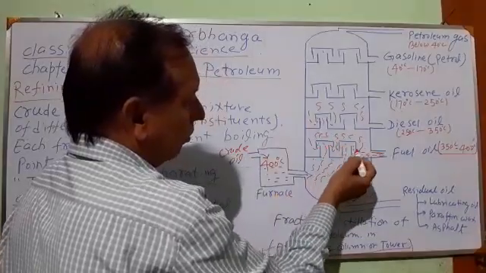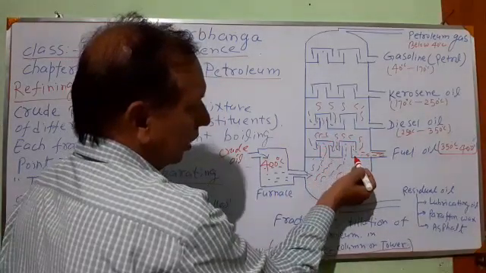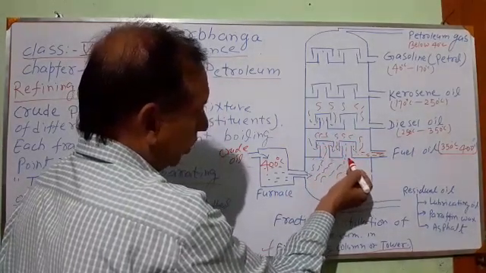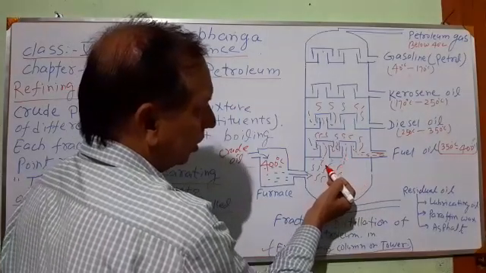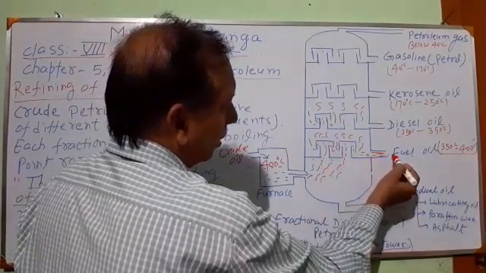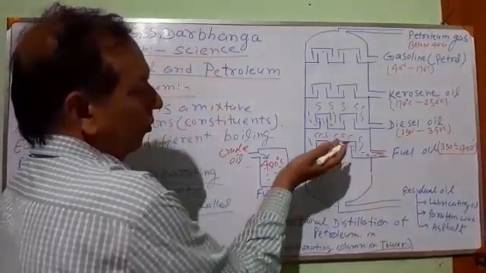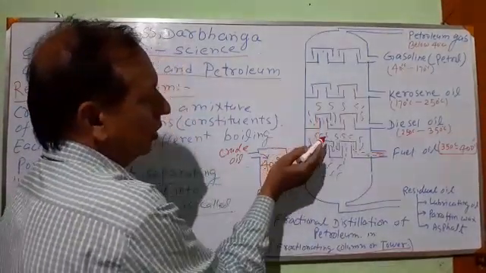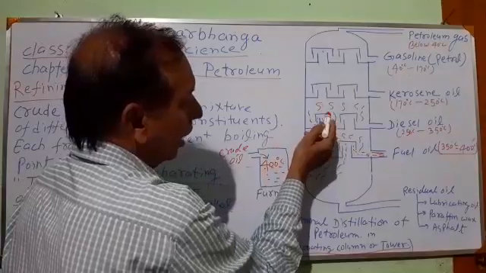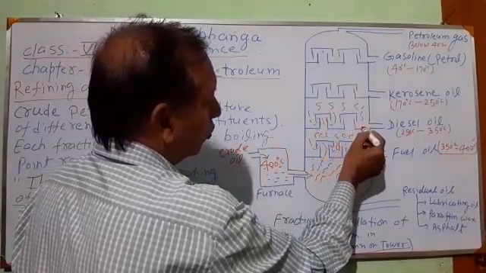First of all, some constituents condense near the bottom of the fractionating column and are collected by a separate channel. The remaining vapors come above. Some vapor again condenses into liquid.